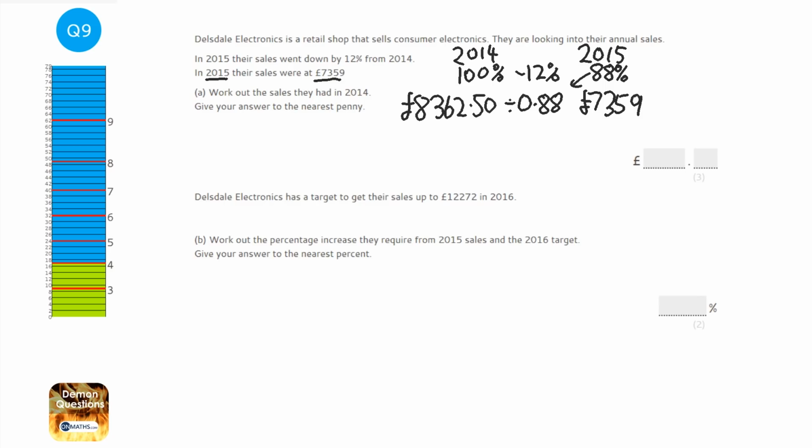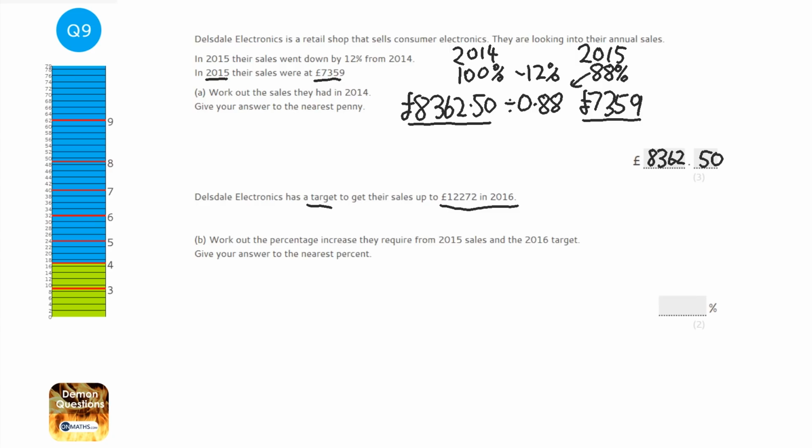You've got to ask yourself, well, is that reasonable? Well, they went down by 12%, so it's natural that they would go from a number just over 8,000 to a number that's just over 7,000. So I'm going to write the answer, £8,362.50.